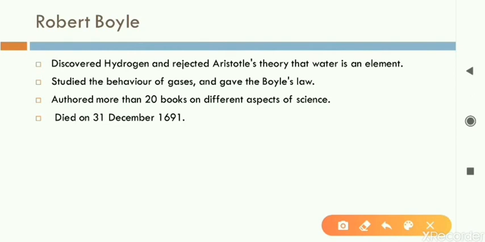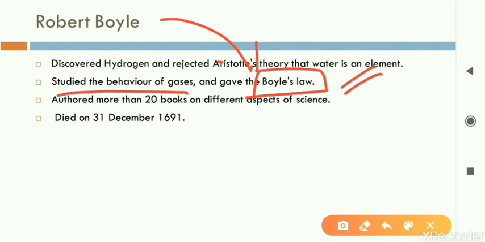And also the four element theory, in which water was told as an element. This four element theory was also rejected by Robert Boyle. He rejected Aristotle's theory. Aristotle was the person who gave this four element theory. Next one, he studied the behavior of gases and gave a famous law that is called Boyle's law. We don't have to learn the law, although it is given in the book. You can read through, but it is not much important. But you should know who gave Boyle's law. The name itself is written in the law. Boyle's law is given by Robert Boyle.